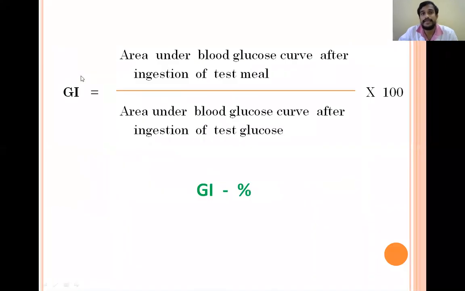And after that, we'll calculate the glycemic index by using the formula: area under the blood glucose curve after ingestion of the test meal divided by the area under the blood glucose curve after ingestion of the test glucose, that is the reference meal, multiplied by 100. Then we'll get the percentage of glycemic index. And we know in most cases, the area under the blood glucose curve due to the test glucose, or the reference food, will be more, because we are directly giving the glucose, and here we are giving the other carbohydrates.